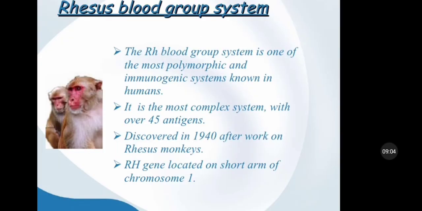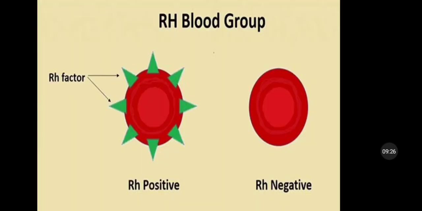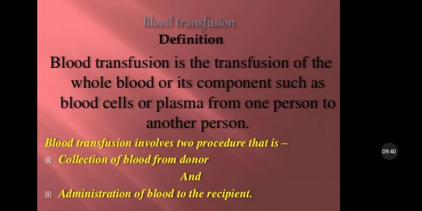Rhesus blood group system, the Rh factor. The Rh blood group system is one of the most polymorphic and immunogenic systems known in humans. It is a most complex system with over 45 antigens, and it was discovered in 1940 after work on the rhesus monkey. Rh genes are located on the short arm of chromosome 1. In the Rh blood group, if the Rh factor is present, the person is Rh positive. If the Rh factor is absent, the person is Rh negative.